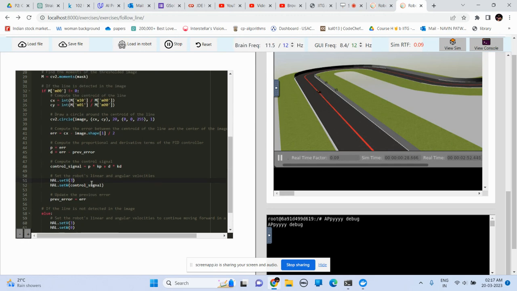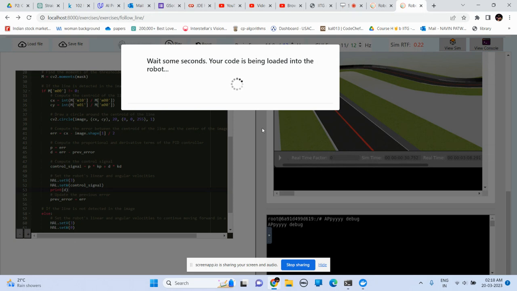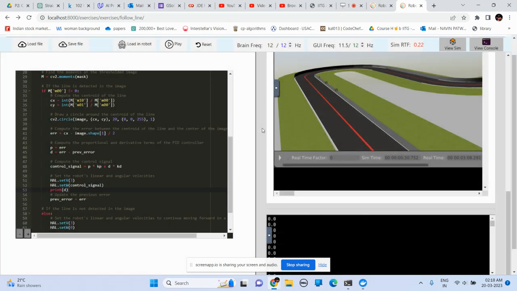Let's say that you want to print the error, let's see this difference D. You can just go for print D, and again reset and load this in the robot.